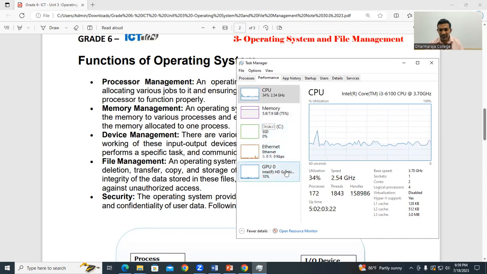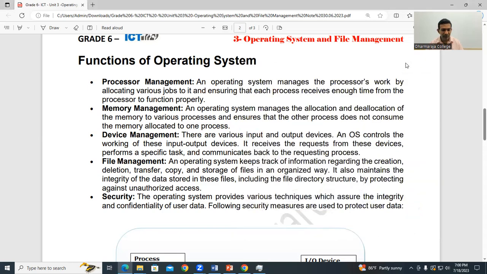Then how much internet is working, and how the devices are working. All these are managed, or we call controlled, by our operating system. So you can see it's a very important system software you must have in a system. If there's a failure of the operating system, you cannot do the work you expected. When you see these, you can see the process management. The operating system manages the processes by allocating various jobs.